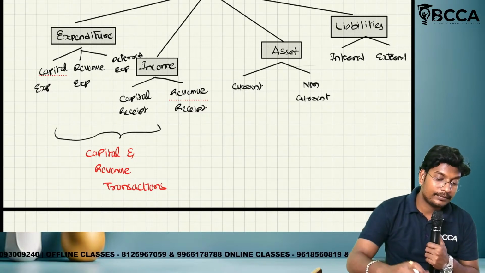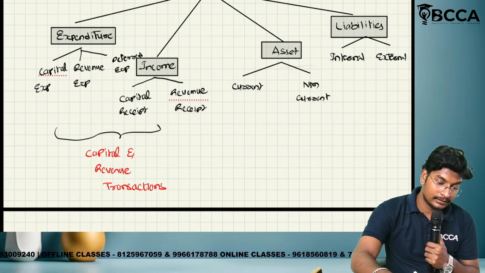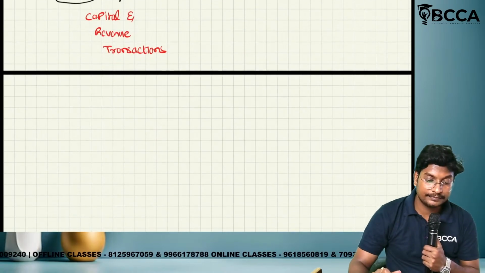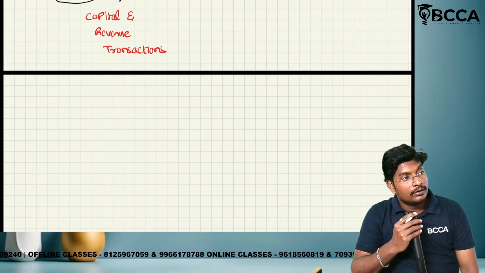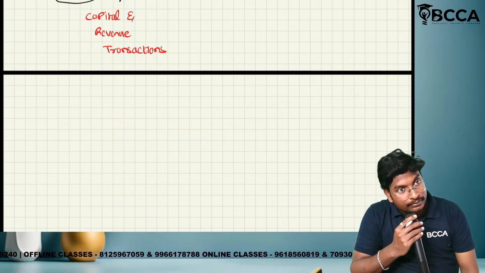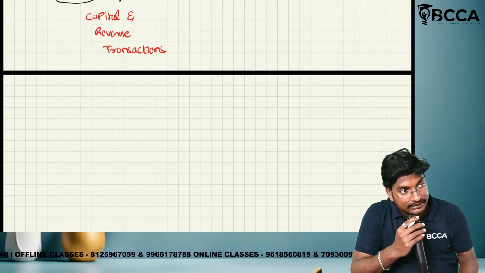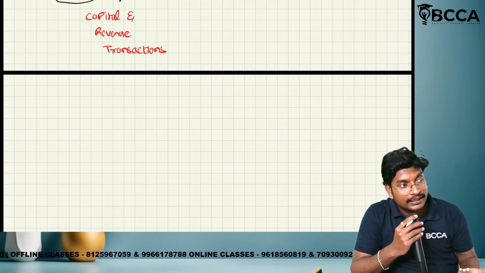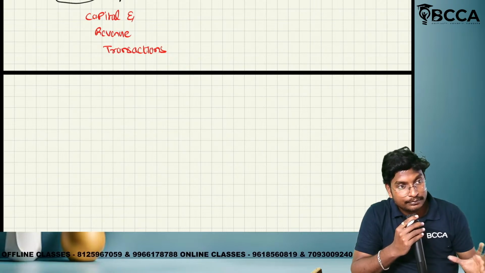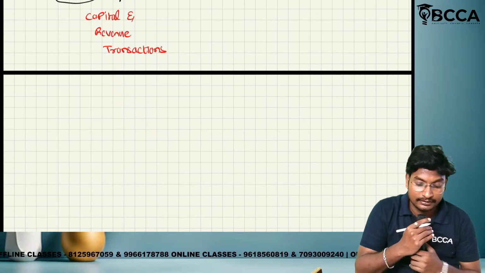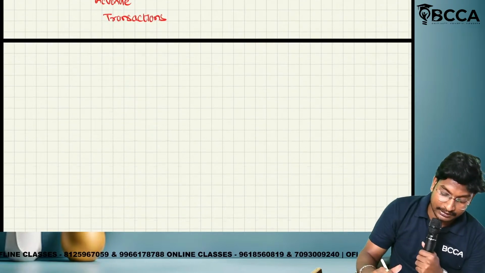Next is summarizing. What is the meaning of summarizing? Summarizing means total. Total expenditure is how much, and our total income is how much? Why do we need to know the total expenditure and income? In order to find out the profit and loss. The summary will be recorded in one place. That place is called the trial balance. So please keep the heading summarizing.